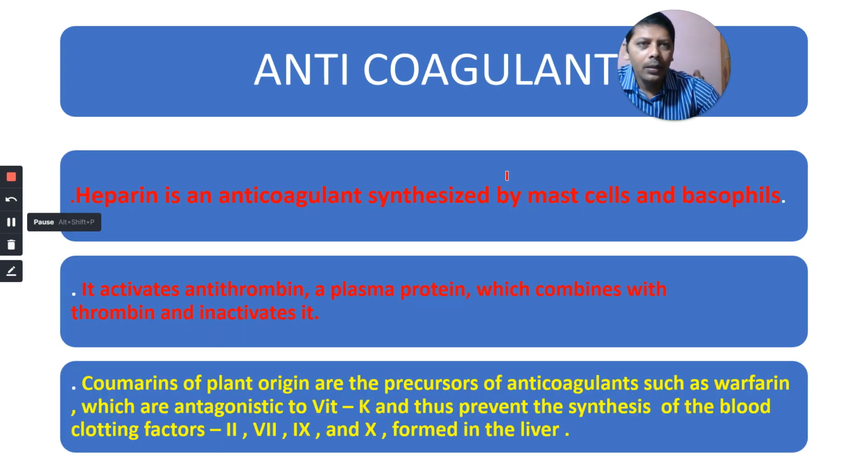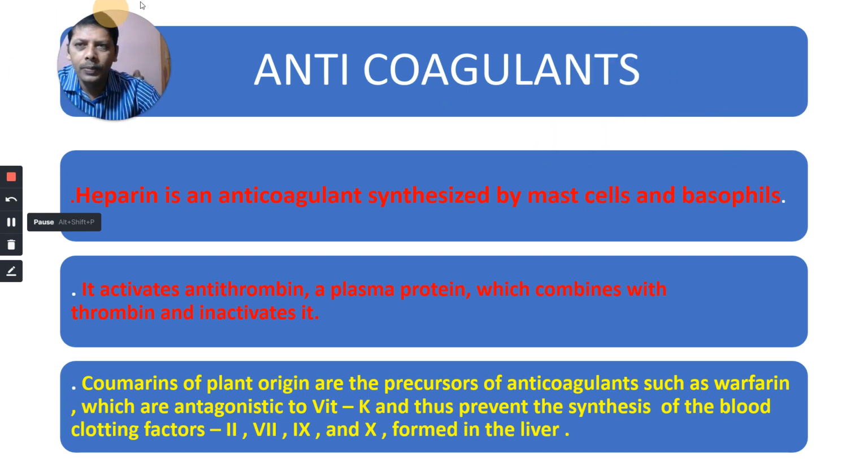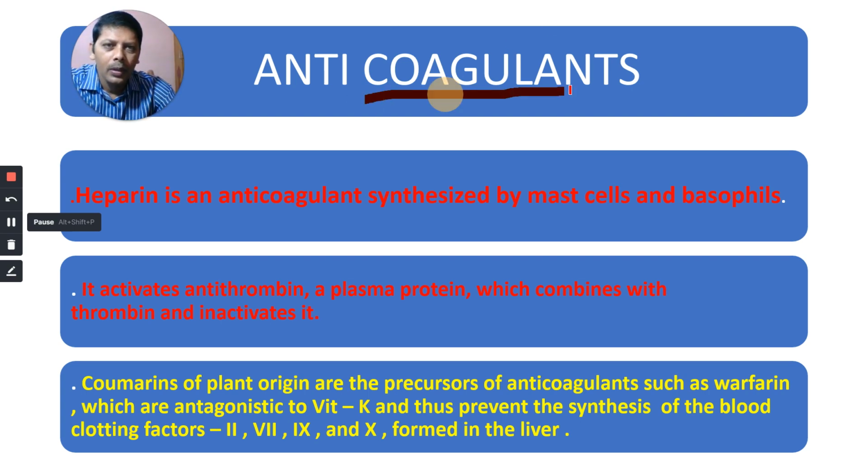Now come to the anticoagulants. What do you mean by anticoagulants? What do you mean by coagulation? Clotting of blood is also called coagulation.